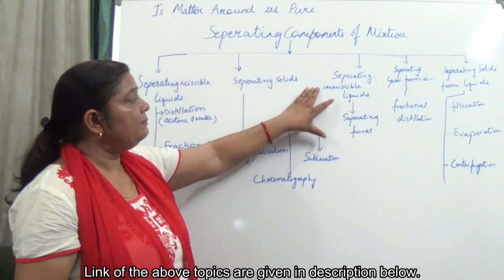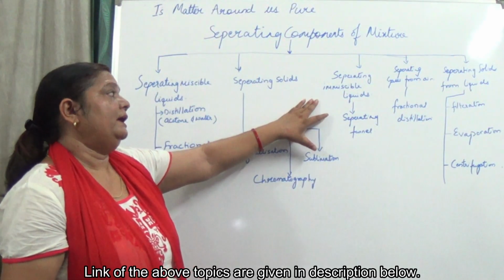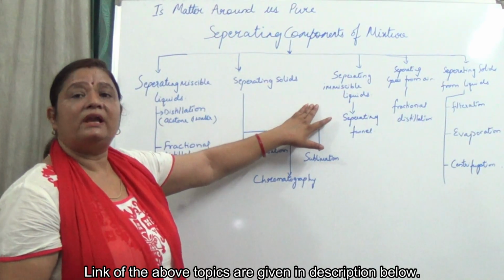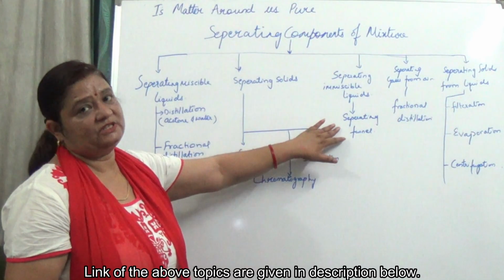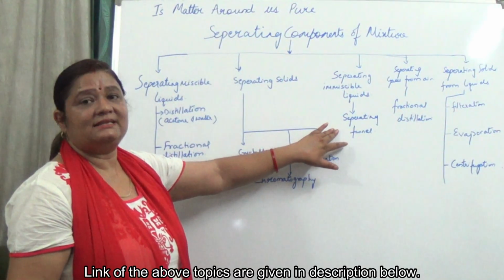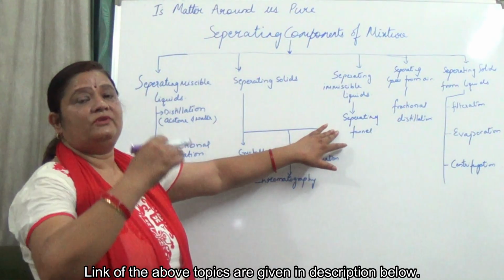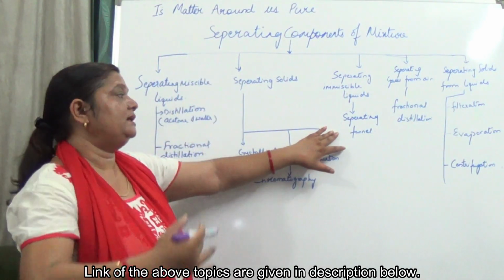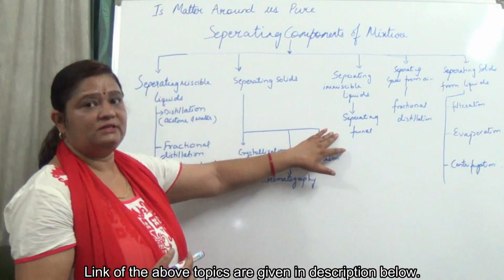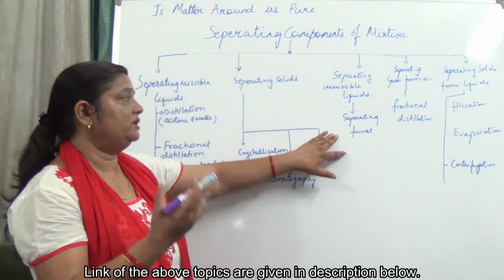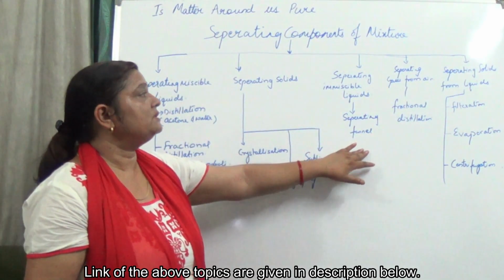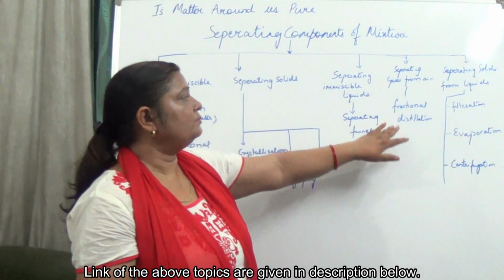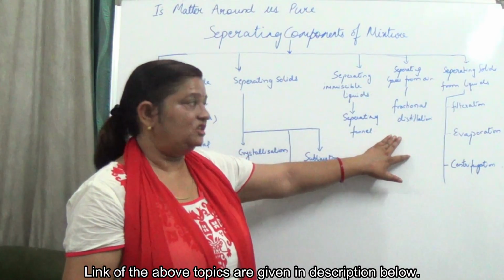Now separating immiscible liquids. Immiscible liquids like kerosene oil and water can be separated with the help of a separating funnel. Here a density gradient is seen: the liquid with less density is above and the one with more density is below. As water has more density than kerosene, we take it out first and then the kerosene. Separating gases from the air can be done by fractional distillation.